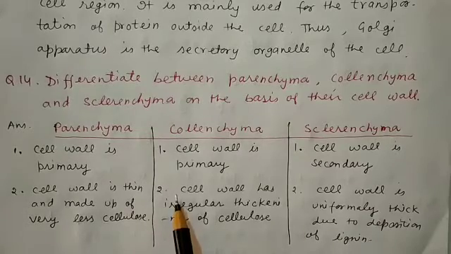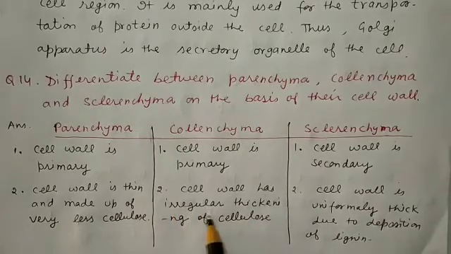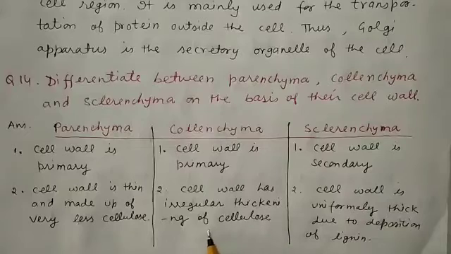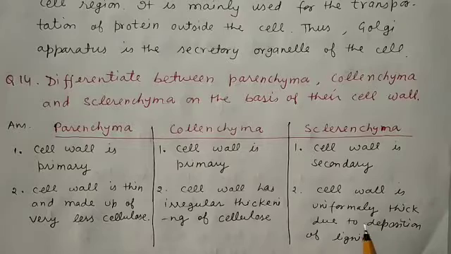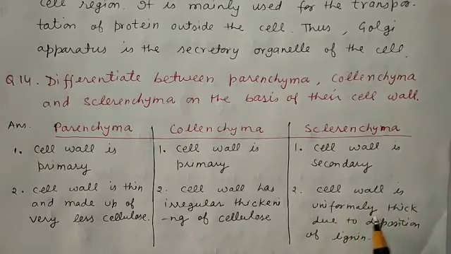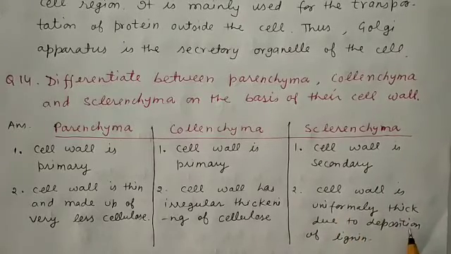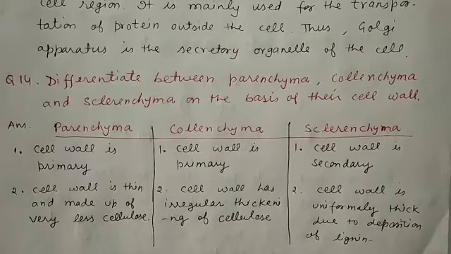In collenchyma, the cell wall has irregular thickening of cellulose. And in case of sclerenchyma, the cell wall is uniformly thick due to the deposition of lignin. So these are the points of difference among parenchyma, collenchyma and sclerenchyma.